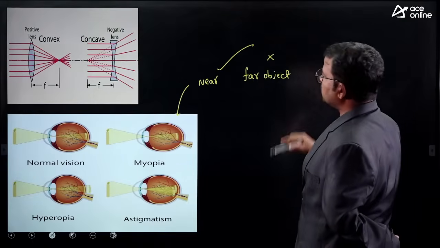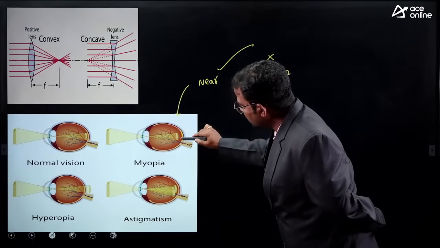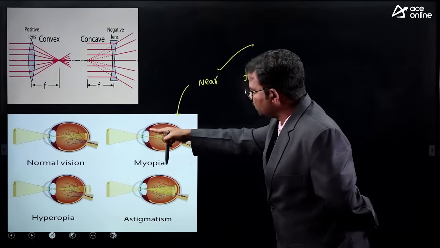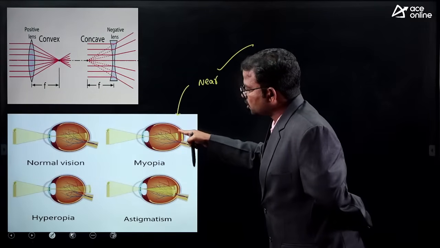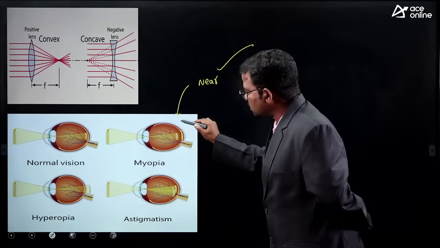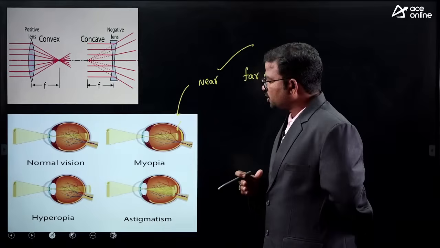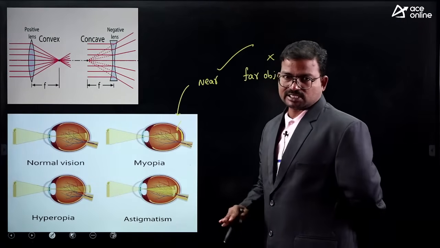The reason is here it is the retina. The image should be focused on the retina. Instead, especially in a myopia patient, the object image is focused in front of the retina.